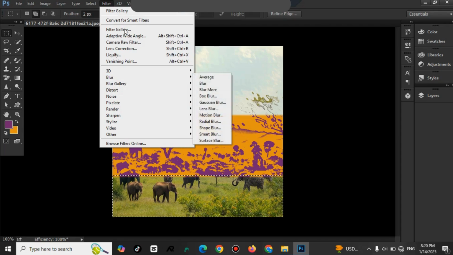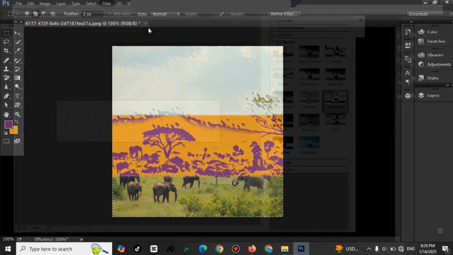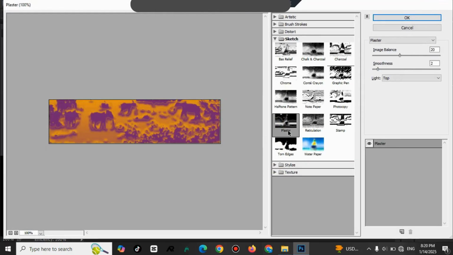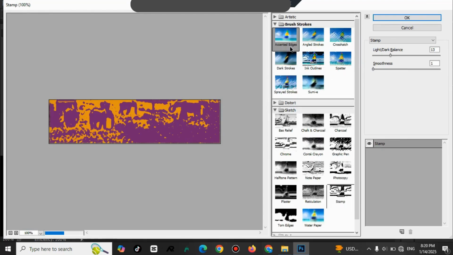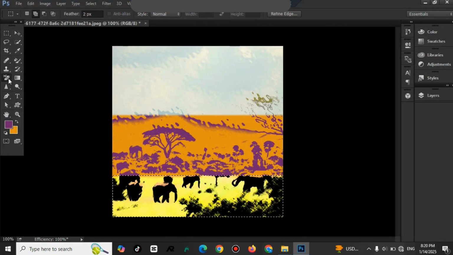So here we will use some different filters including these options. I will go with that one. So that's it.